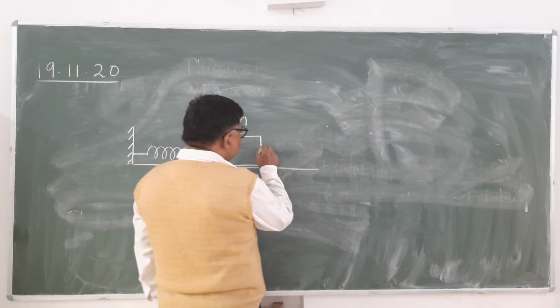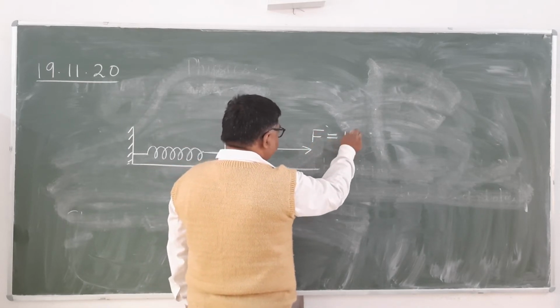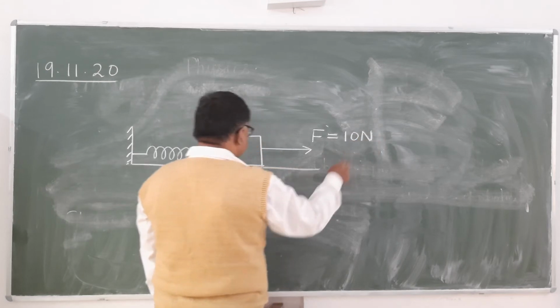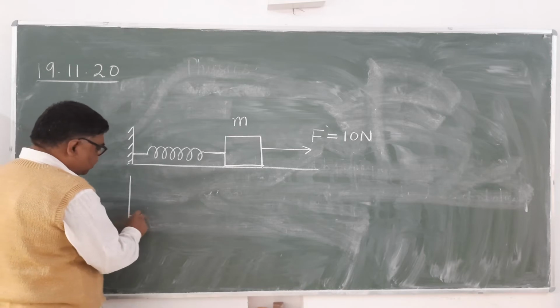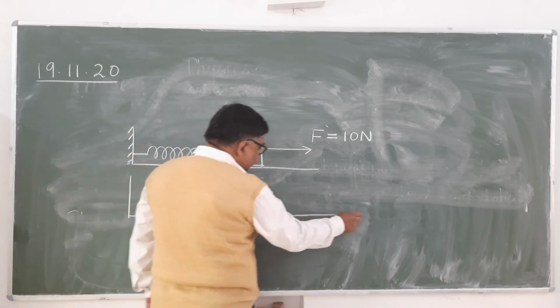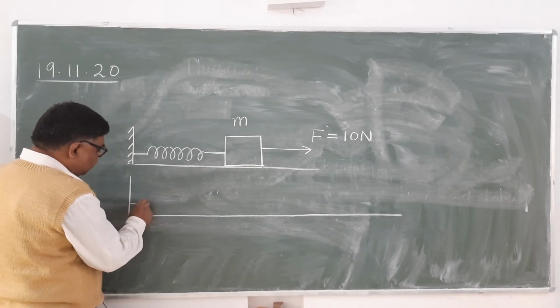Now it is pulled by some force. Here you have applied some force of 10 Newton. What will happen? The length of the spring will be elongated. Is it clear? And if you pull it, what will happen?